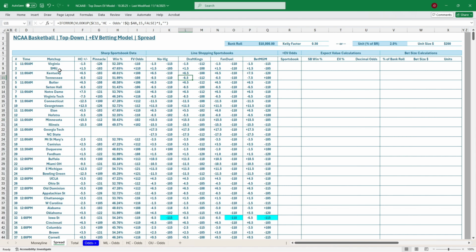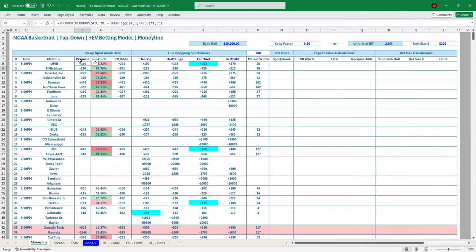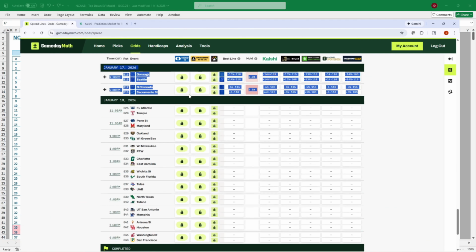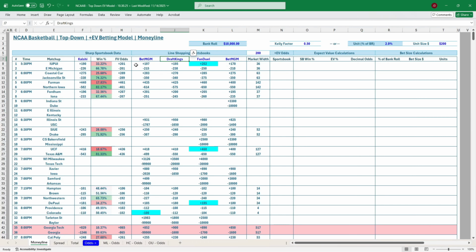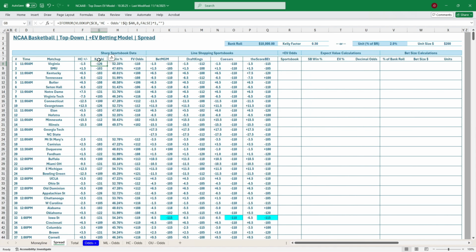And here what we have is our time, the matchup, the handicap line, and then we can update based on who we had as our sharp book. In this instance, we picked Kalshi, and then we line shopped against BetMGM. Let's go back to GamedayMath. We had BetMGM, DraftKings, Caesars, and theScore. And this is just if you want to keep track of the different sports books, so that flows through each tab. So we've got Kalshi odds here.